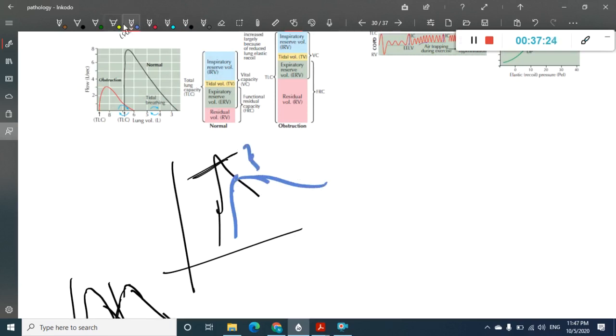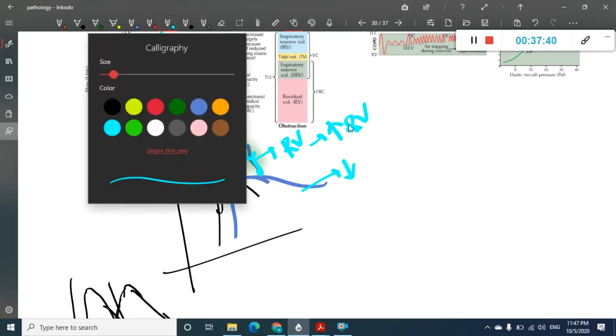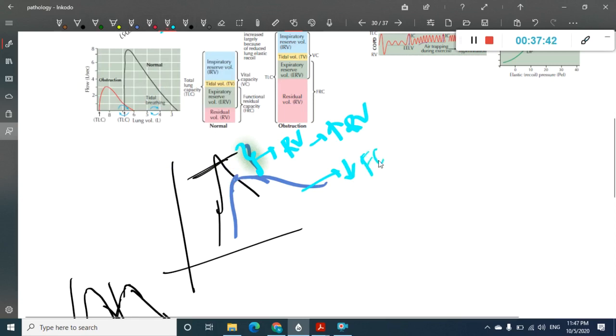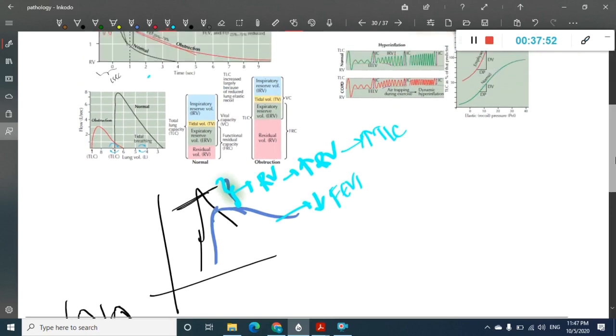So this amount of air which is left, this amount of air which is not exhaled, is stored in the lung as residual volume. So there is increased residual volume. There is decreased FEV1, and there is increased residual volume. Because of increased residual volume, there is increased total lung capacity. Okay, so that is what you are seeing in this graph.